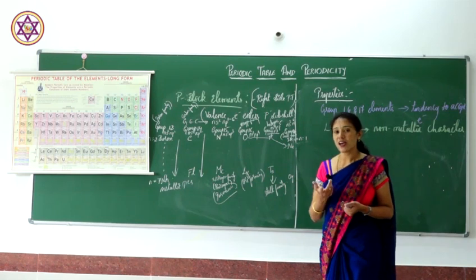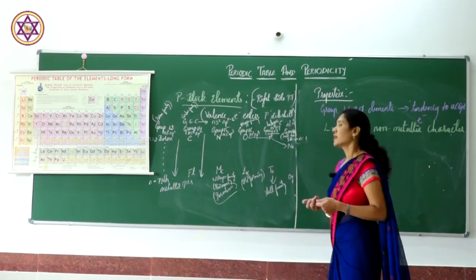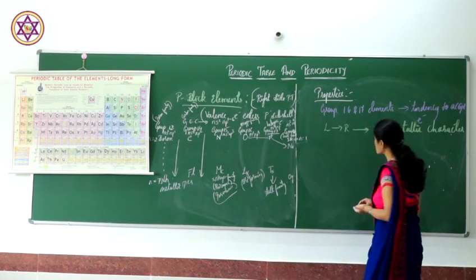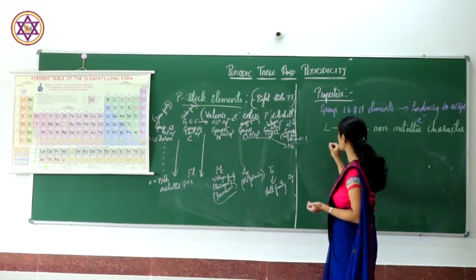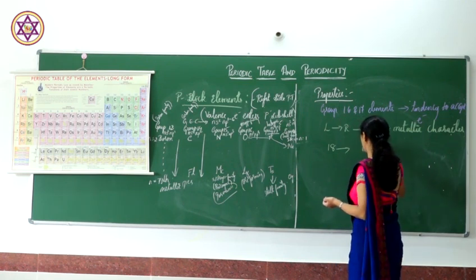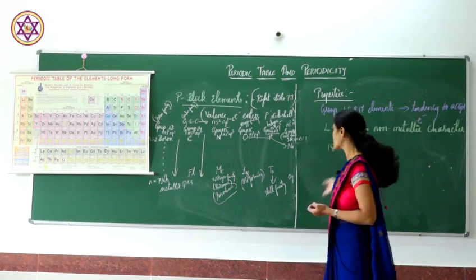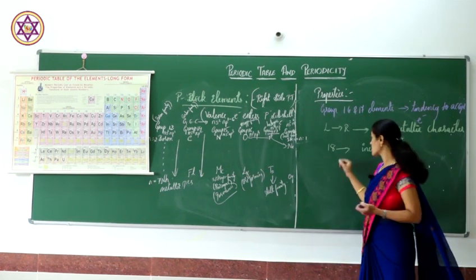But s block elements have metallic character because they have the tendency to lose electrons. And also, you can see the group 18 elements are inert. They won't react with any other elements, so they are called inert elements.